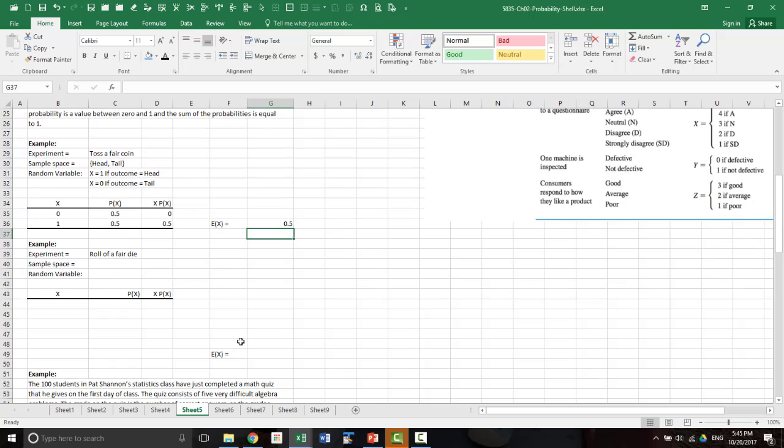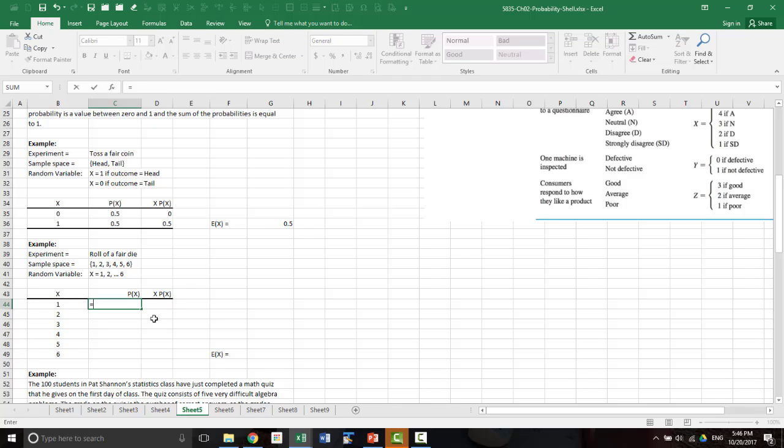The same concept holds for an experiment with a roll of a die. The sample space now is 1 through 6. The random variable is x; since these are already numbers, we can say if the outcome is 1, then x is equal to 1. If the outcome is 2, x is equal to 2. So that's your random variable. Now we have 1, 2, 3, 4, 5, 6. The probability is, again, assuming that it is a fair die, 1 over 6.